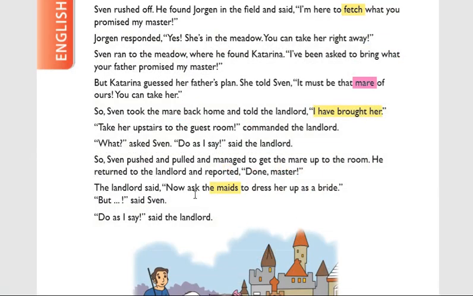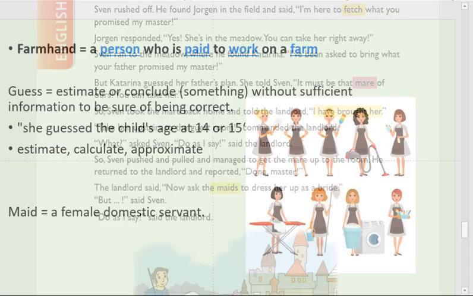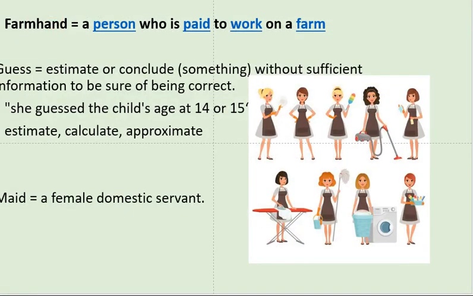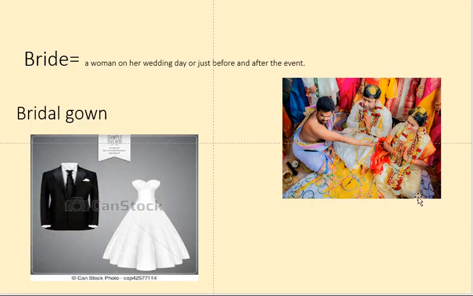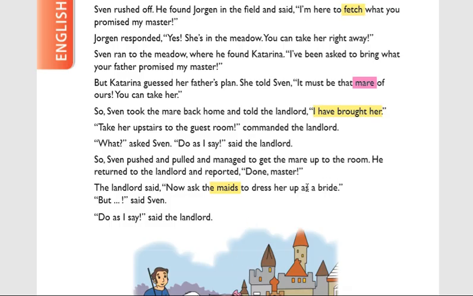So the landlord said, now ask the maids to dress. So many maids are available. Dress her up as a bride, not a general dress. Which dress? Bride. What is the meaning of bride? I said already, bride means a woman on her wedding day. So on the wedding day, how will ladies decorate themselves? He said, decorate as a bride.